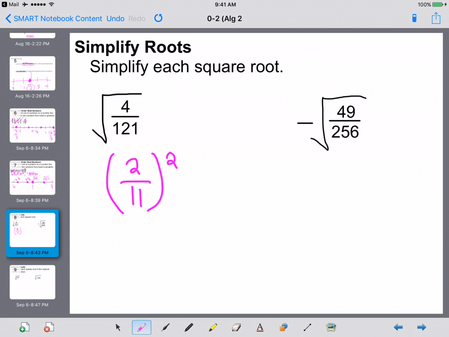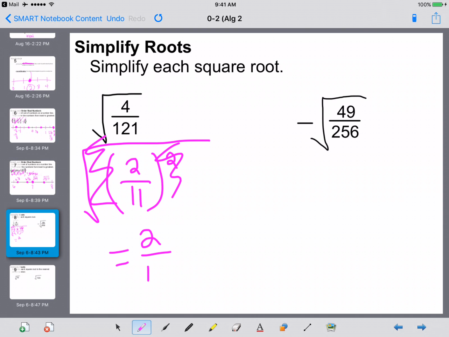So if I were to take that number and square it, so I just found the principal square root of both our numerator and our denominator. And then if I were to square that, which you do to the top, you do to the bottom, we would end up with 4 over 121. So you're just finding the square root of those two numbers, and then that still would be squared. Because the square root and squared are opposites, just like plus and minus and times and divide, they cancel each other out. So they both cancel out. And so the square root of 4 over 121 is 2/11.